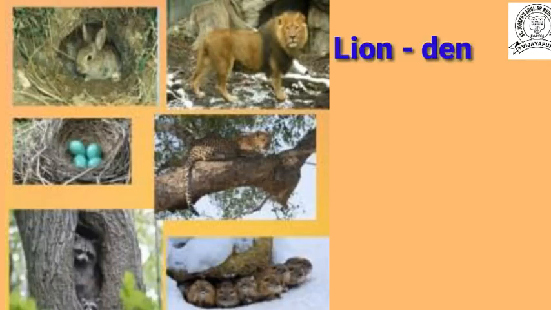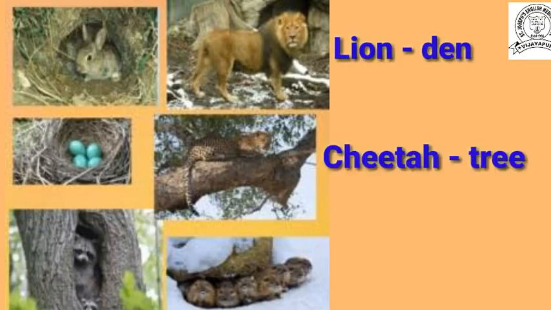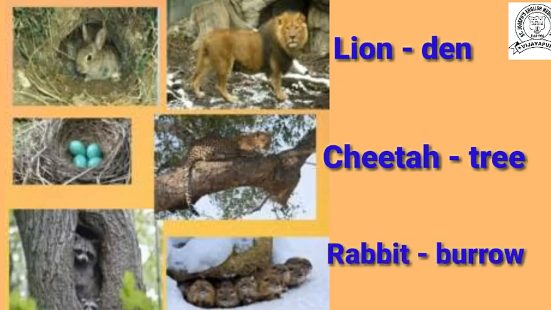Then after that, the wild animals like a lion live in a den. Then the cheetah lives on a tree bark. Then some animals live in a tree hole. And the birds lay their eggs in a nest. Then a rabbit lives in a burrow. Means the wild animals live in a den, caves or burrow.